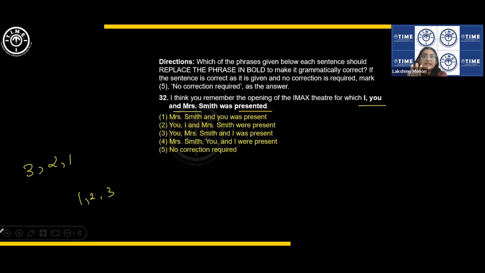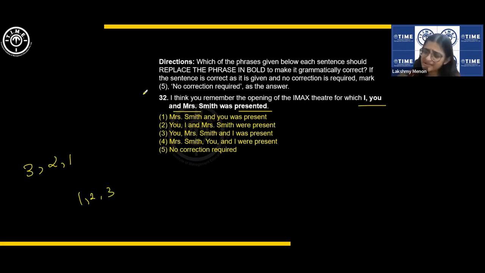Sometimes 2, 3, 1, but the thing is that 1 is always at the end. If it's a very positive sentence, you can talk about the person, the second person, the one you are addressing. You can also come first, then the third person, the person who is not there, right? The third person, and then out of courtesy for a positive or neutral sentence, I take the credit last. Okay, 2, 3, 1 here they've given both options. 3, 2, 1 is okay in this context because you are talking of a very neutral situation, neutral to positive. Okay, when it is about certain achievements, etc., 2 may come first.